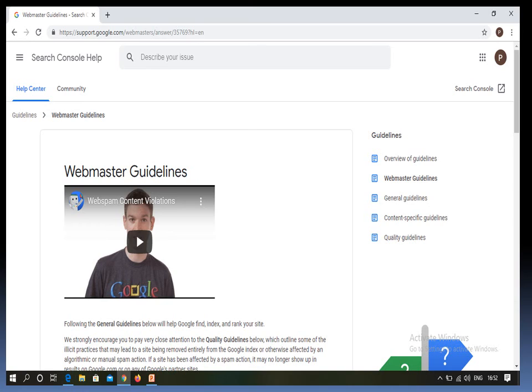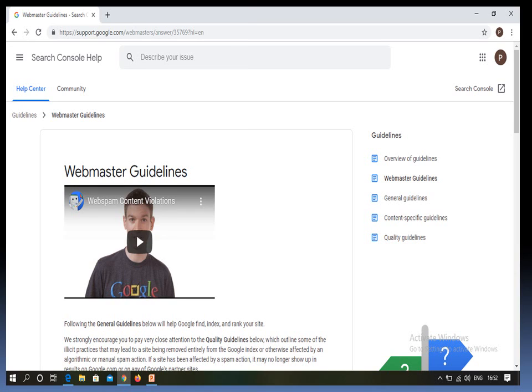On the other hand, there are some people who are impatient. They look for shortcuts and they can rank quickly, but they could also be out of the search results. So the people who do not follow the Google guidelines are called black hat search engine optimization. So I hope that's clear to you.